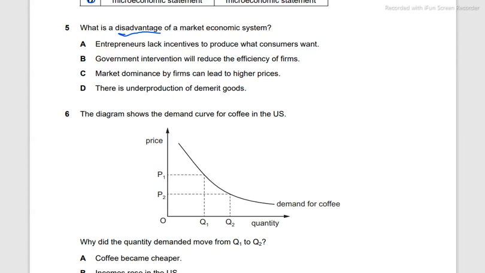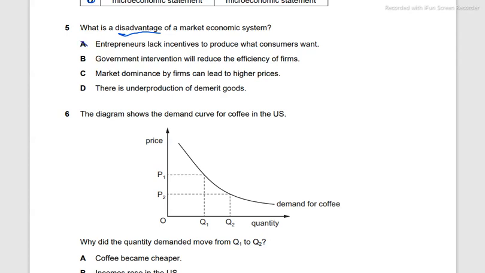Well, that is not true, since there are less government regulations in a market economy, and so entrepreneurs do not lack incentives to produce what consumers want. And plus, there's a consumer sovereignty in a market economic system. Hence, they do not lack incentives. There's high profitability in many industries. So A is not the answer.